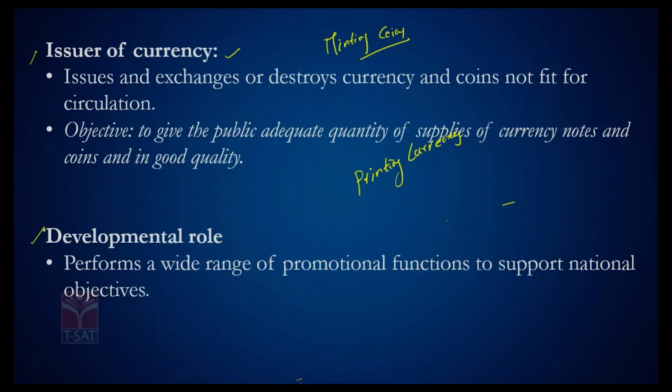The other function RBI performs is the developmental role, performing a wide range of promotional functions to support national objectives. So what are the national objectives? Let's say the government of India has recently come up with ambitious policies and initiatives for financial inclusion, to bring more people into banking and provide access to banking services. As a result, you might be aware of the Pradhan Mantri Jan Dhan Yojana, to provide no-frills accounts to many people who don't have access to a bank account. A no-frills account is a zero balance account.